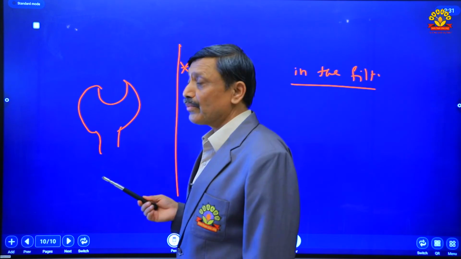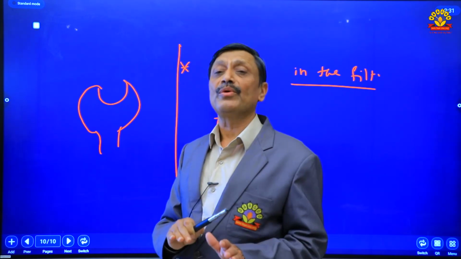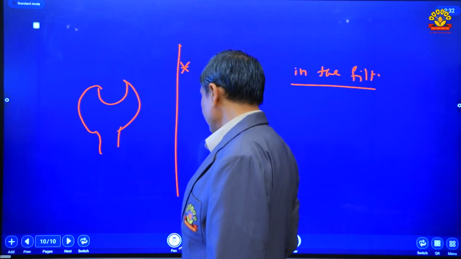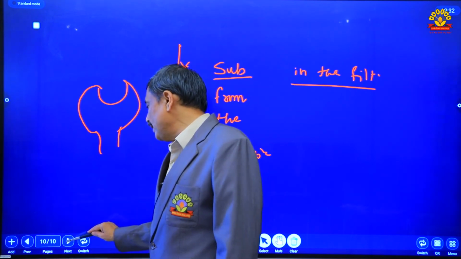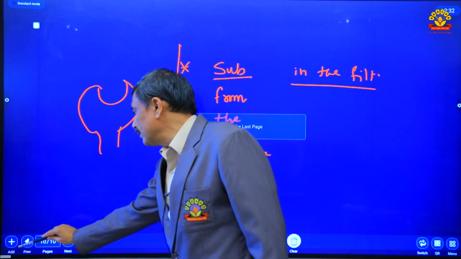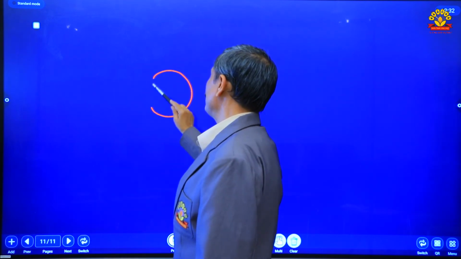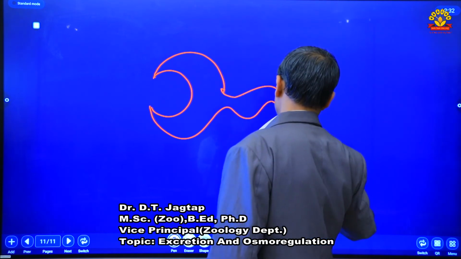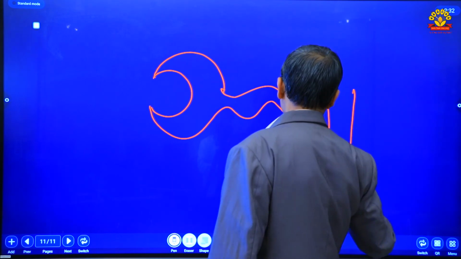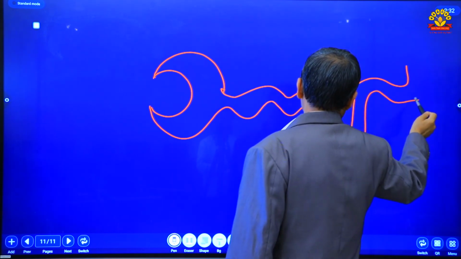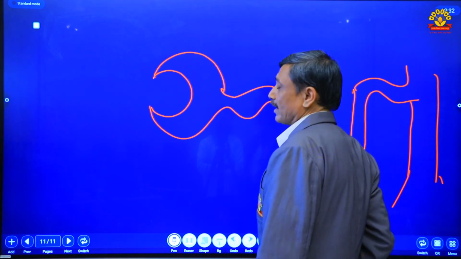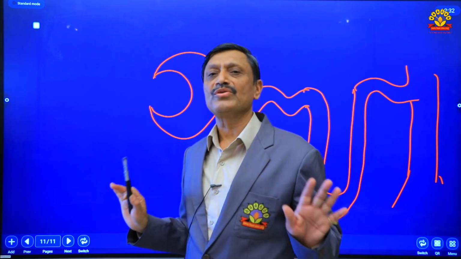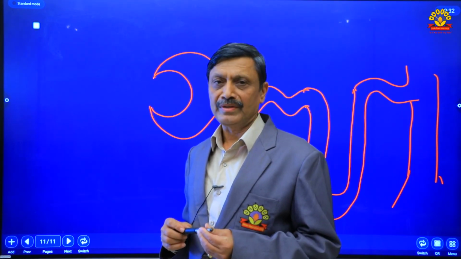And what is selective reabsorption? Reabsorption is the opposite process to that of ultrafiltration and secretion. Thus, the urine is formed here in the nephron, particularly in the uriniferous tubule, by these three processes. What are their names? Ultrafiltration, selective reabsorption, and tubular secretion. These are the three important processes required for urine formation. Thus, you have studied the process of urine formation in this topic.